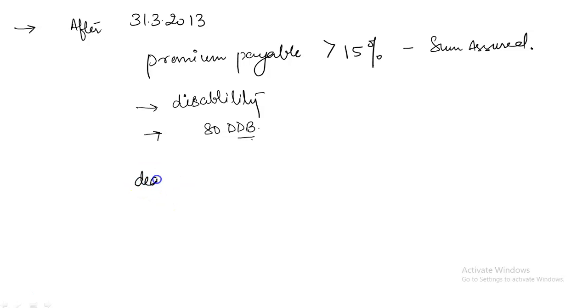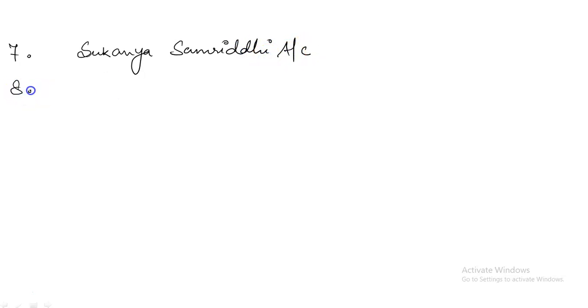But on death, any amount of sum received will be exempted from tax. The seventh point is any payment received from Sukanya Samriddhi account. Any amount received under this account will be exempted from tax.